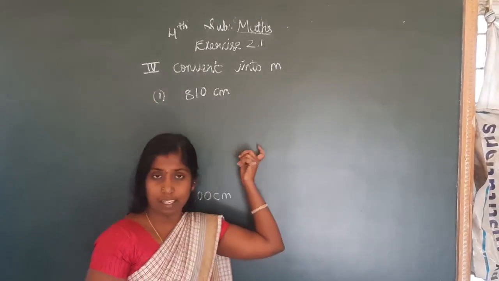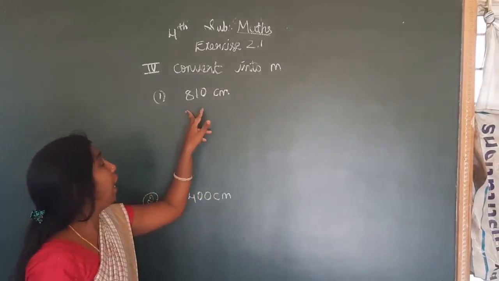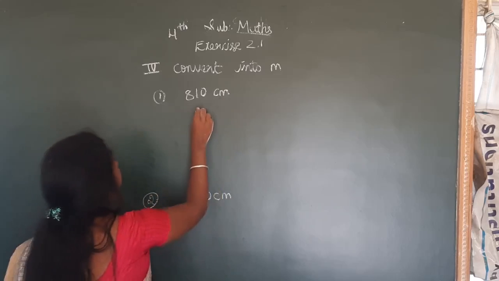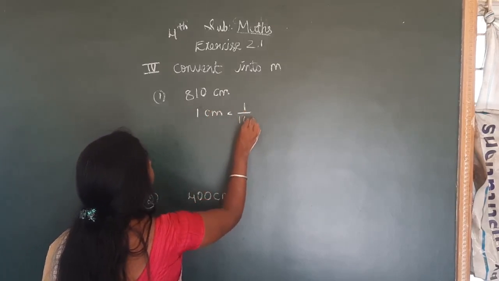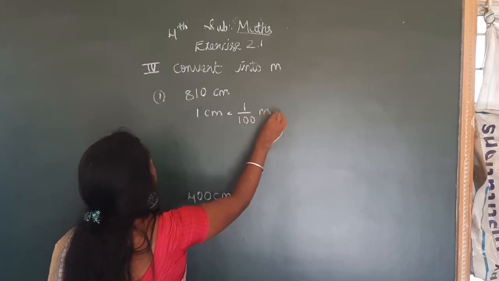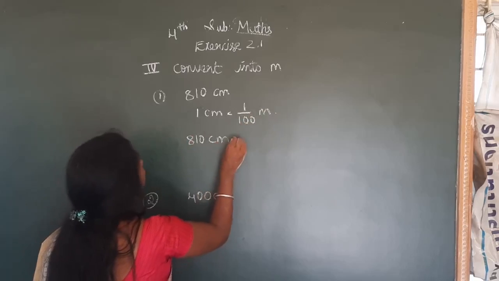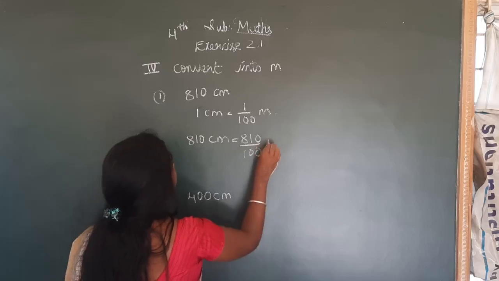Next one is convert into meters. They are given in centimeters. We have to convert to meters. So first question is 810 centimeters. So 1 centimeter is equal to 1 by 100 meter. So 810 centimeters is equal to 810 divided by 100 meters.